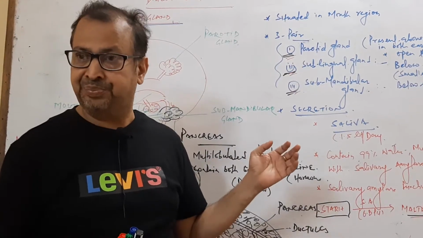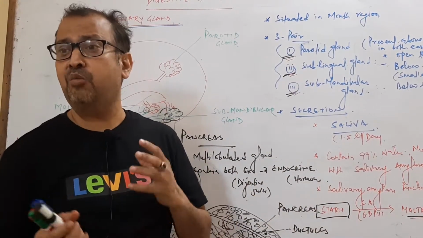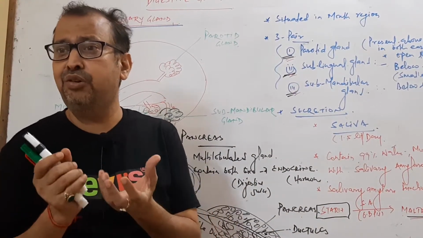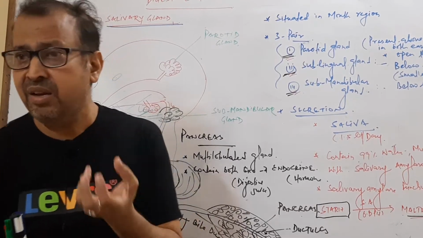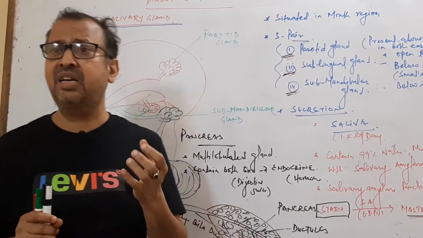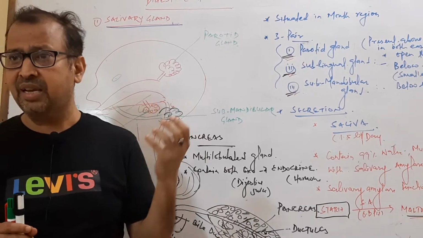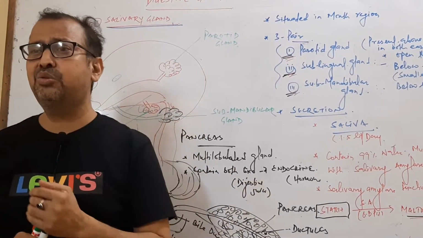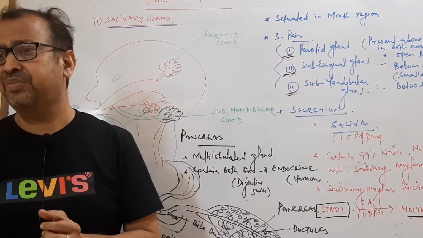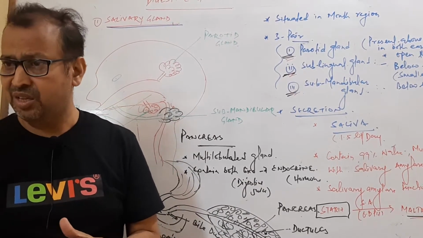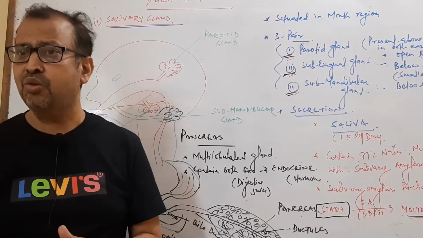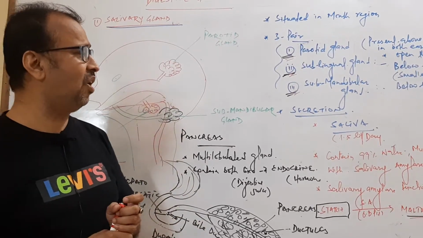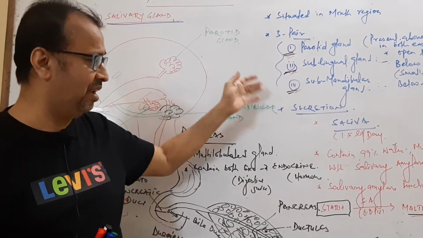Saliva also helps to moisten the food and helps the food become a swallowable bolus-like structure. That food is called bolus, and the swallowed food freely goes to the rest of the alimentary canal, into the esophagus through the pharynx. So this is all about the salivary gland.